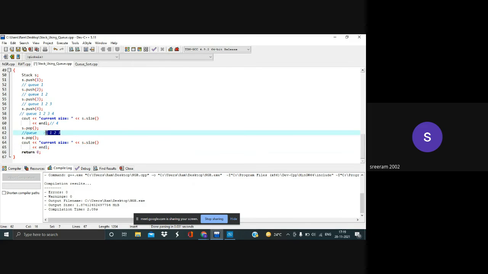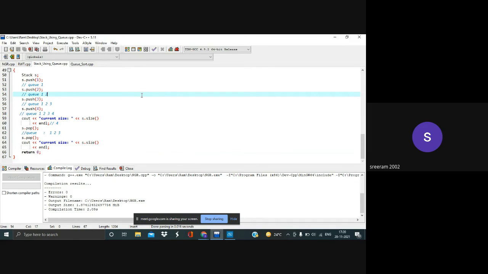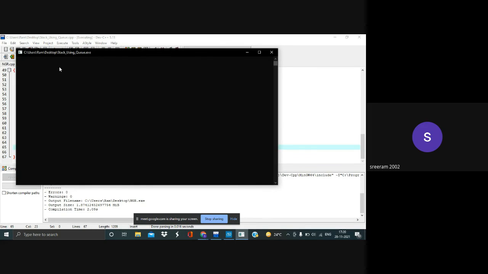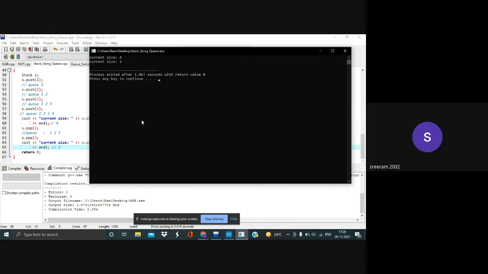So this is the kind of answer that we'll get if we perform pop on a stack. We have used queues to implement it, and the same goes here. So this will be the code. If you see, the current size should be 4, and once I've used the pop operation 2 times, the current size should be 2. Let's see if that will be our output. Yeah, the current size is initially 4 because I've pushed 4 elements, and then after popping, the current size is 2.